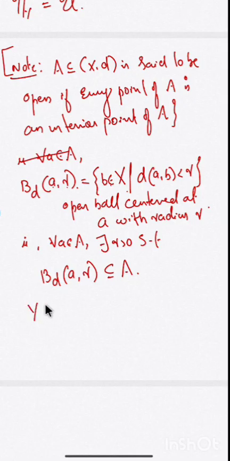When Y is a subset of the metric space X, D, then Y, D restricted to Y is a metric space. When will you say that a subset is open in this subspace of the metric space?